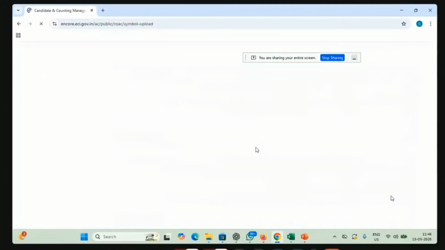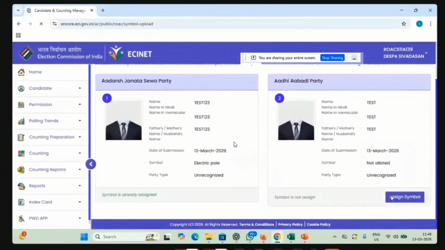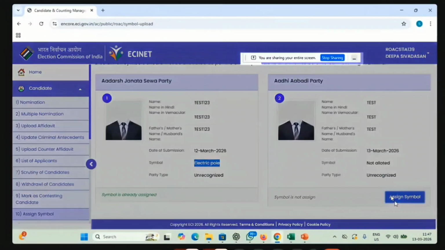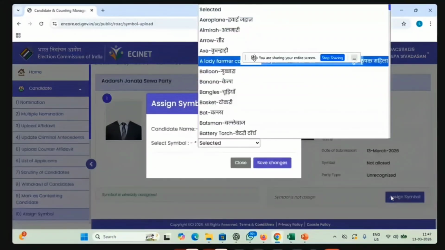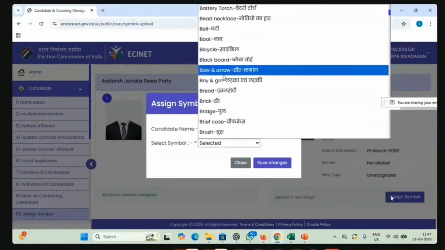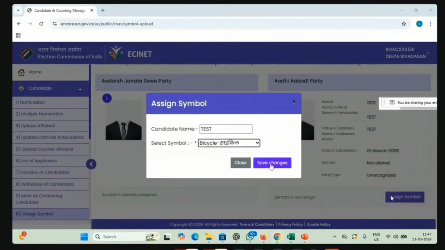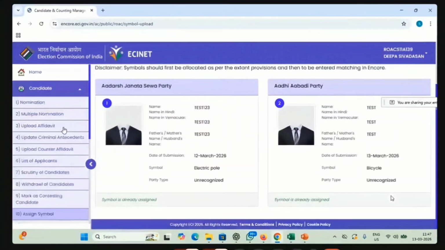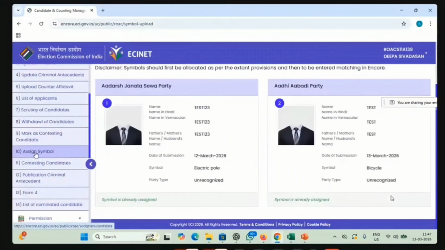The next step is assign symbol. Since for the first one a symbol is already allotted, I have said that for national parties and for other parties, a symbol might have been allotted earlier. For those who have not been allotted a symbol, we will have an option to assign the symbol. From here, you can select all the symbols which are approved by ECI. So whatever symbol is allotted, you can provide him that symbol and save changes. Then the symbol is allotted. So symbol allocation is also completed.